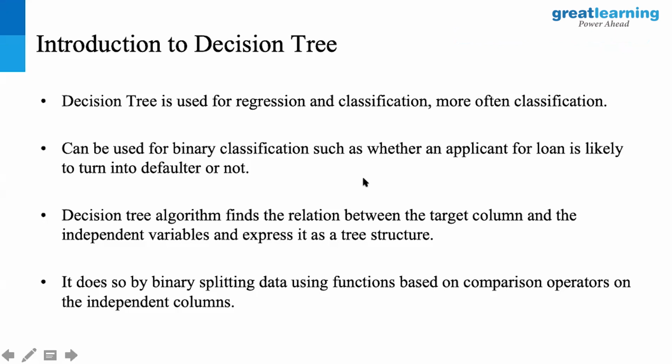It tries to find a relationship between the target and the independent variables, and gives you a branching structure that helps you achieve this classification. It starts slowly branching out, and the branching stops only when one of three conditions is met. A, there is no more information gain possible, meaning no more Gini gain or entropy gain possible. Or B, the min sample leaf is not met, or the min sample split is not met. We will talk about these points, the min sample leaf and min sample split.